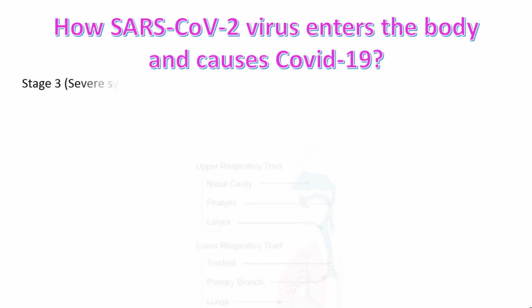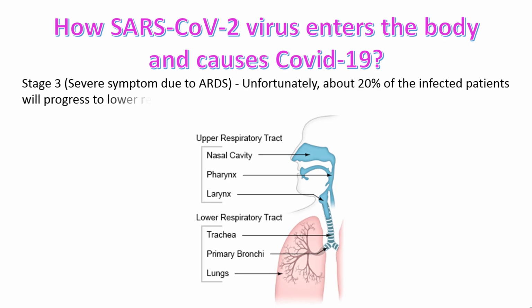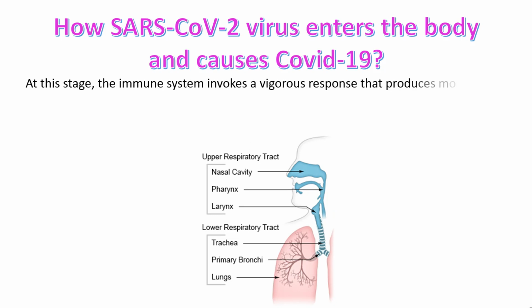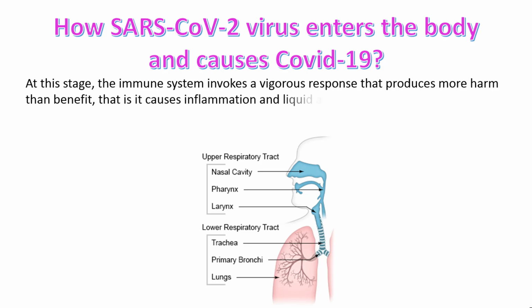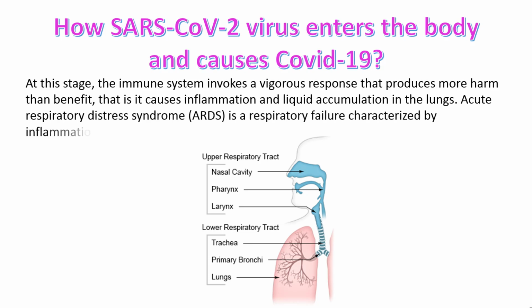Stage 3. Severe symptoms due to ARDS. Unfortunately, about 20% of the infected patients will progress to lower respiratory infection, with the virus infecting their lungs. At this stage, the immune system invokes a vigorous response that produces more harm than benefit. That is, it causes inflammation and liquid accumulation in the lungs. Acute respiratory distress syndrome is a respiratory failure characterized by inflammation in the lungs.